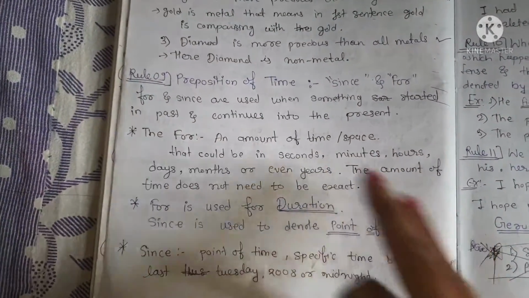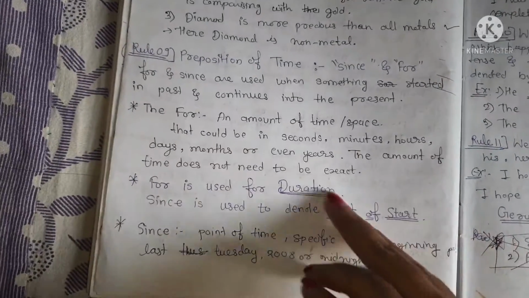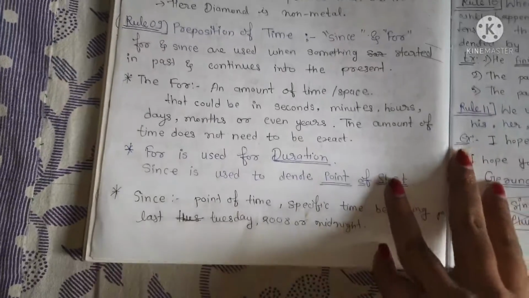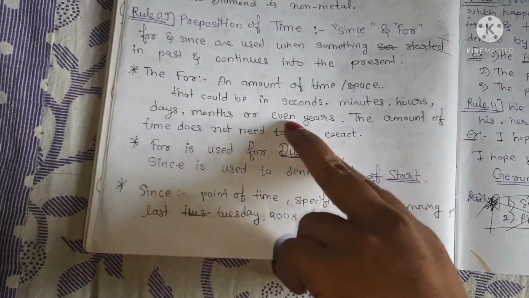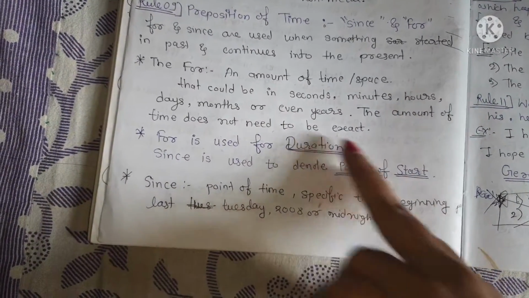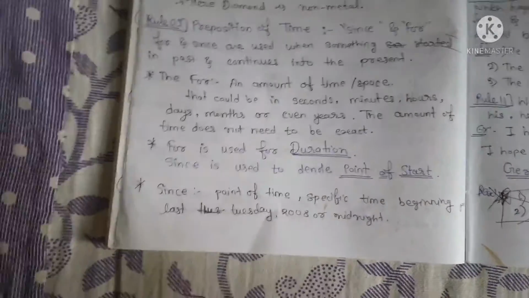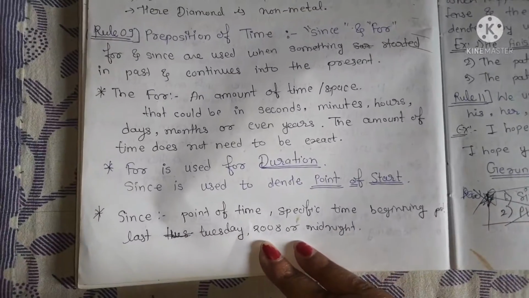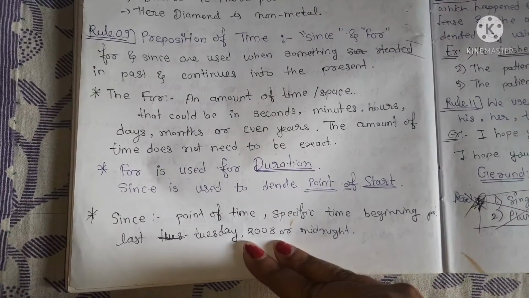For and since are used for time and space. Since is used for a particular point of start. Like, for is for the duration, since is for the point of start. Okay, that can be seconds, minutes, hours, days, months, or even years. The amount of time does not need to be exact. In case of for, the time need not be exact, but in case of since, the point of start should be mentioned. Point of time, a specific time of the beginning, like last Tuesday or midnight.